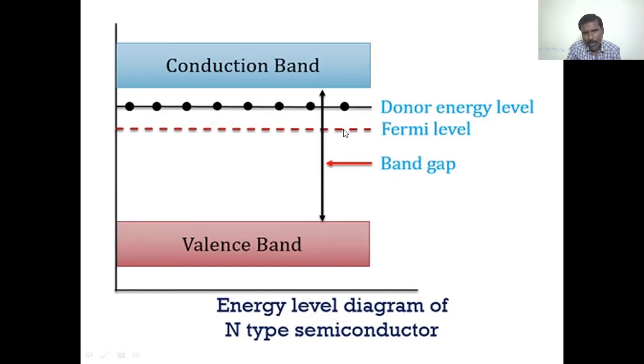This is the donor energy level; electrons are liberated from this energy level and reach the conduction band. That's why conductivity increases in n-type semiconductors. Majority charge carriers are electrons, formed from free electrons of the dopant, so conductivity increases.